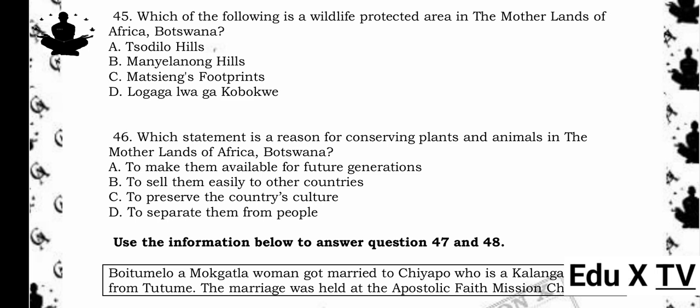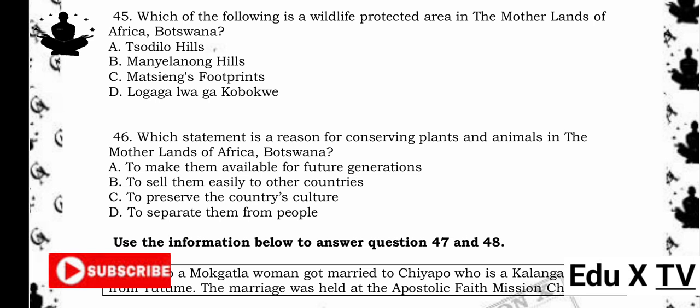46. Which statement is a reason for conserving plants and animals in the motherlands of Africa, Botswana? A. To make them available for future generations. B. To sell them easily to other countries. C. To preserve the country's culture. D. To separate them from people. The answer is A. To make them available for future generations.